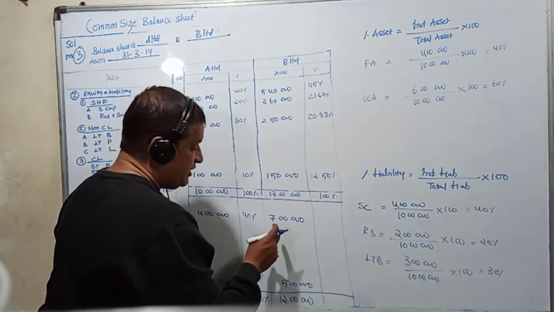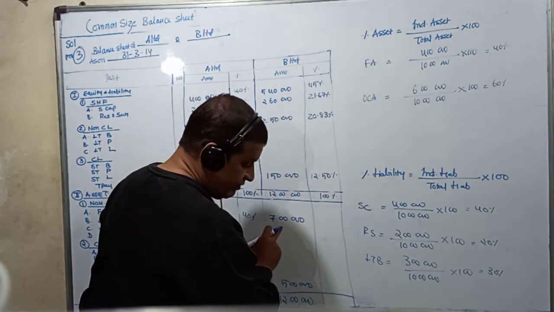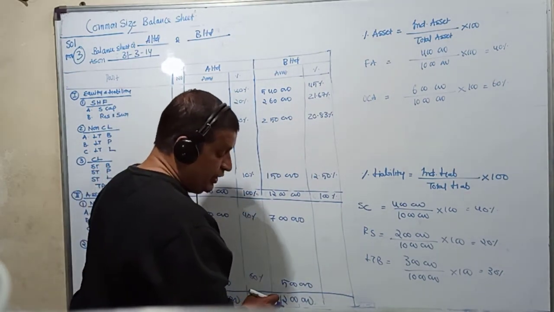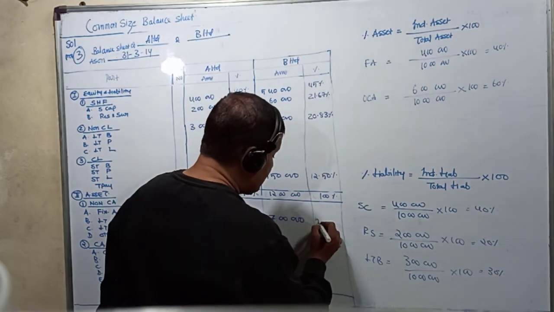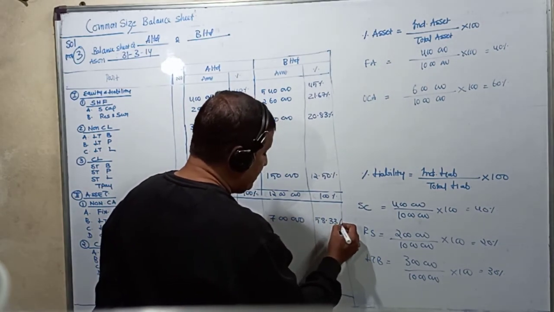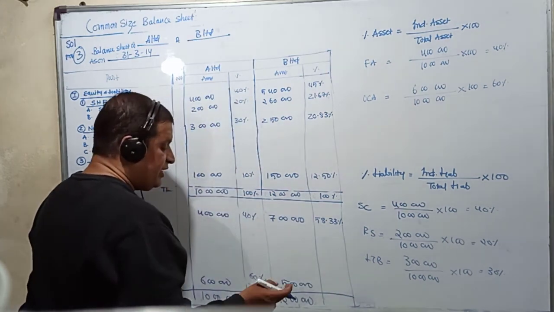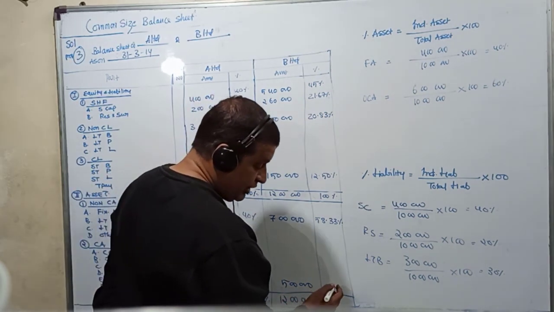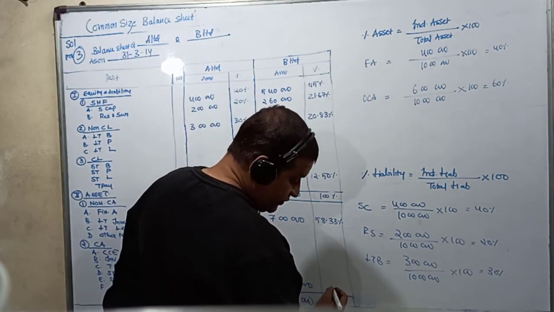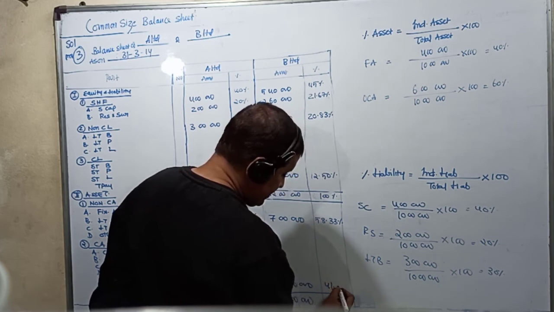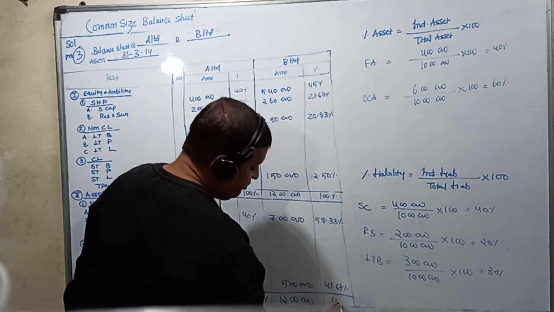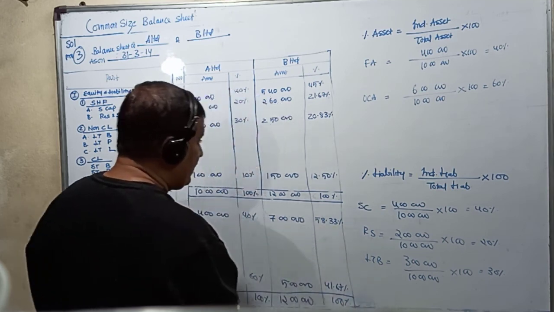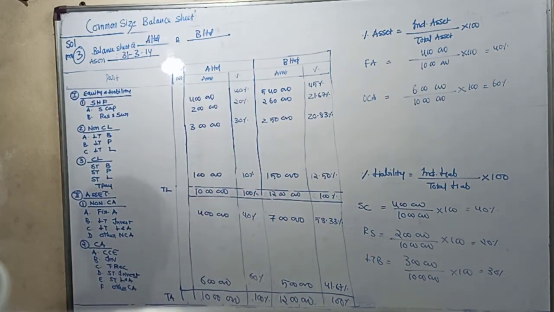Similarly, when we come to the asset, individual asset 7 lakhs divided by total asset 12 lakhs into 100. That is going to give us 58.33%. And finally, individual asset 5 lakhs divided by total asset 12 lakhs into 100. So that will give us 41.67%. And this would be 100%. And this is how we calculate the percentage. With this, we conclude common size balance sheet.